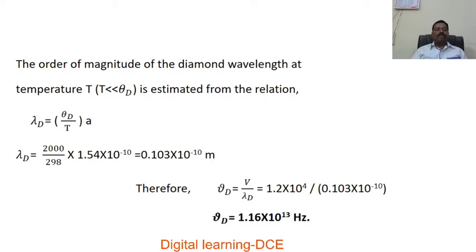So, if you substitute those, we get the value of lambda D as 0.103 in 10 to the power of minus 10 meter. Therefore, nu D is equal to V divided by lambda D, and the value of V is equal to 1.2 in 10 to the power of 4 meter per second, divided by 0.103 in 10 to the power of minus 10. Therefore, nu D is equal to 1.16 in 10 to the power of 13 hertz.